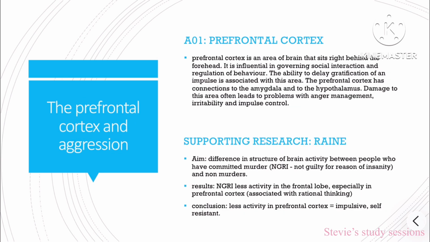Prefrontal cortex. This is an area in the brain that sits right behind the forehead. It influences social interactions and regulation of behaviour. The prefrontal cortex has connections to the amygdala and hypothalamus. Damage to this area often leads to problems with anger management, irritability, and impulse control. Supporting research, Raine wanted to find out the difference in brain structure between NGRIs and non-murderers. He found that there was less activity in the frontal lobe, especially in the prefrontal cortex.